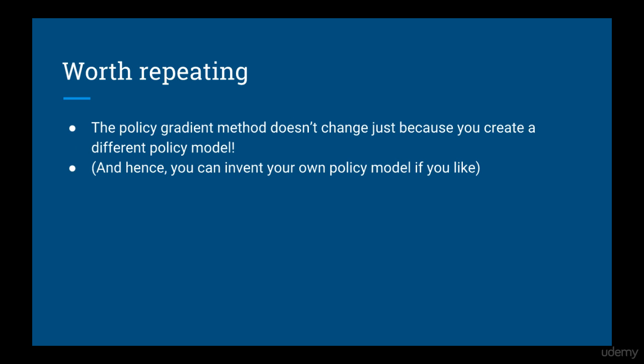This is an important idea, so it's worth saying again. The policy gradient method doesn't change just because you redefine the policy. The policy can be any function you make it, and the policy gradient method still applies. So you can have any kind of output distribution, any kind of parameterization, the method remains the same.